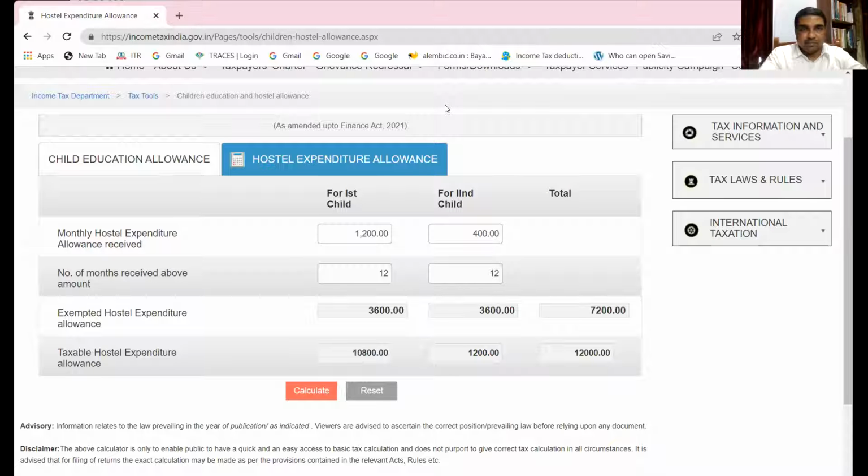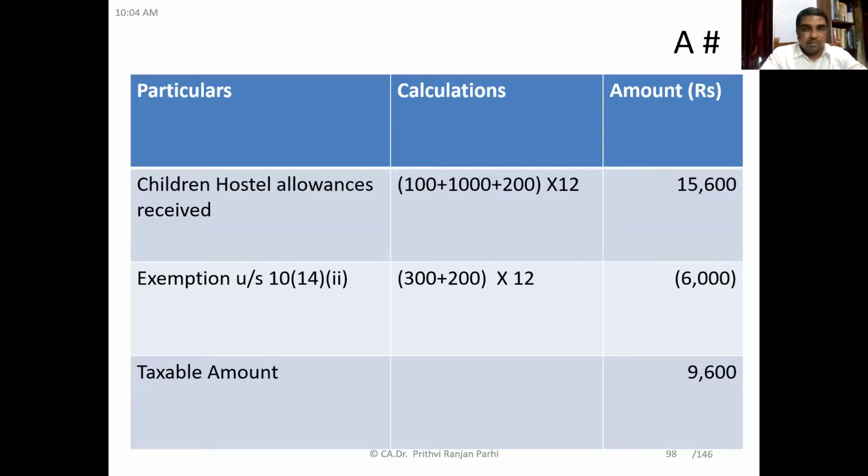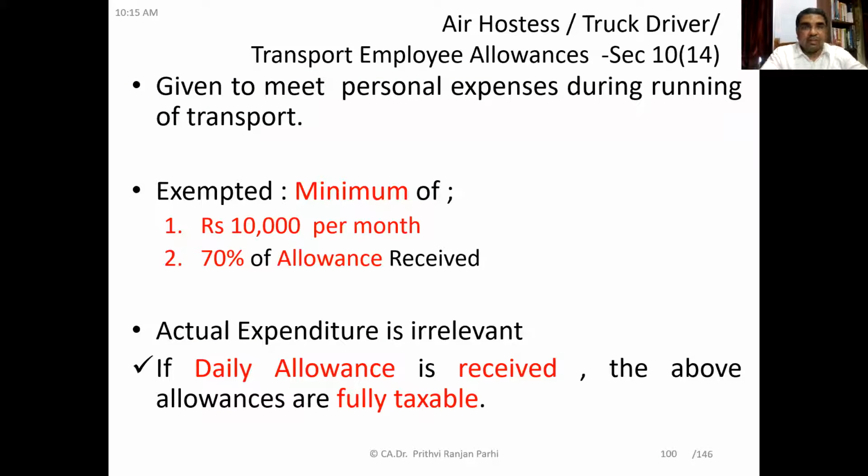Let us move ahead now. Yeah, these calculations are over.